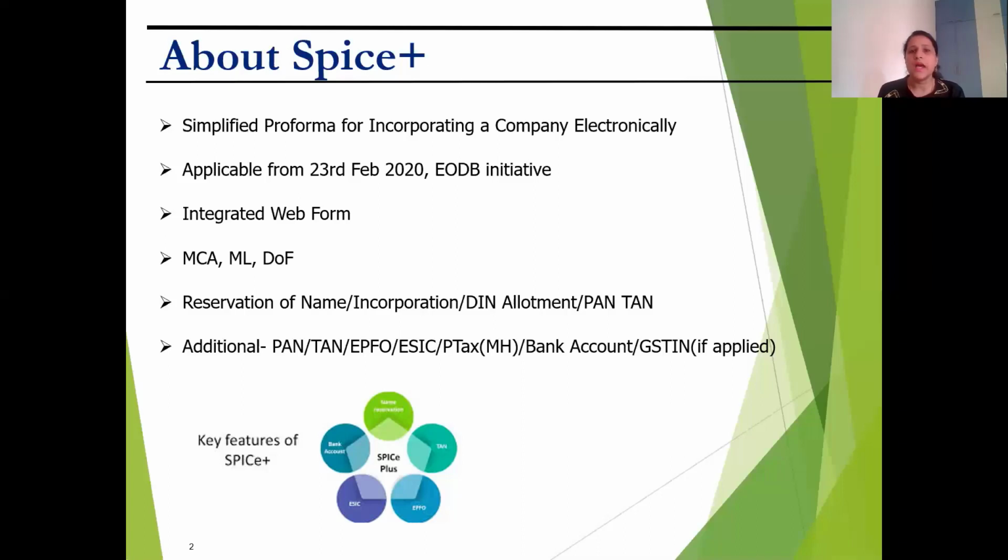However, the MCA has clarified that you can go ahead for the compliances under this law only once you cross the threshold limit. So what does that mean? That means that I would be allotted a PF number or an ESI number and I would keep it. So I would not be required to do any compliance on it until and unless I cross that threshold limit. Further, it allows you to apply for a GSTIN, but GSTIN is voluntary. It is not a mandatory allotment.